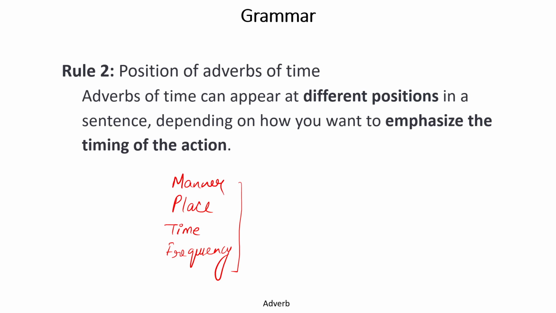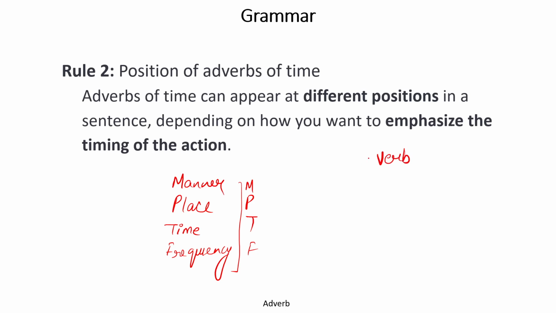There is a standard rule to cover the position of adverbs in a sentence. We can learn it like this: M for manner, P for place, T for time, and F for frequency. Now, what happens whenever there is a verb in a sentence?